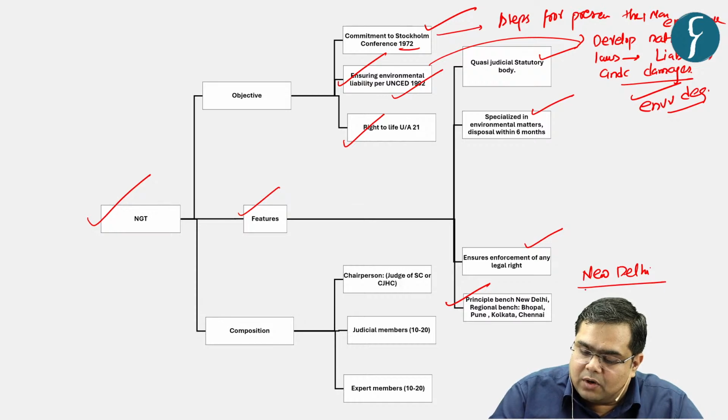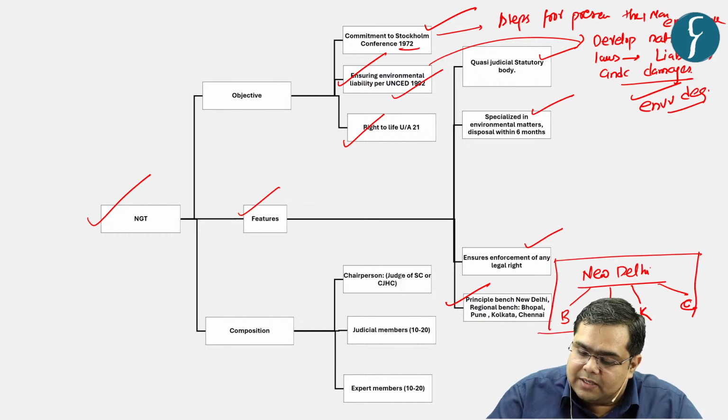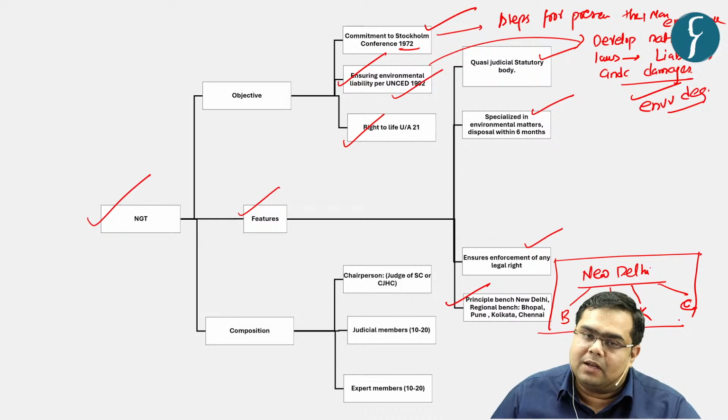and then it has got 4 regional benches. First one being at Bhopal, second one being at Pune, third one being at Kolkata, and fourth one being at Chennai. So this is the organizational structure of National Green Tribunal.